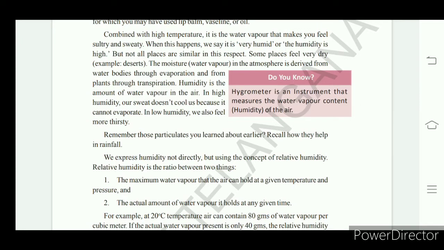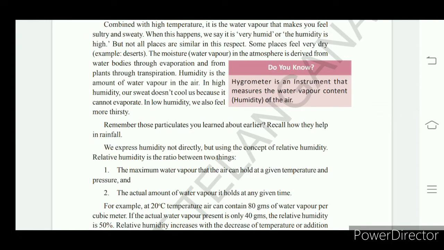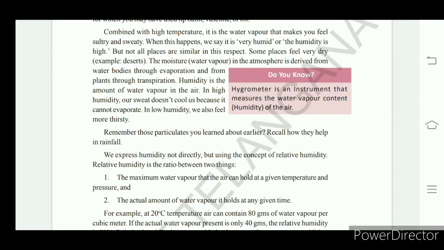In some places on the earth, we feel very dry. That is in desert areas. Here, moisture, that is water vapor, is taken, that means it is derived from water bodies. Water bodies in the sense seas, oceans, lakes, ponds, everything. So water from water bodies of different types reaches the atmosphere through a process called evaporation.